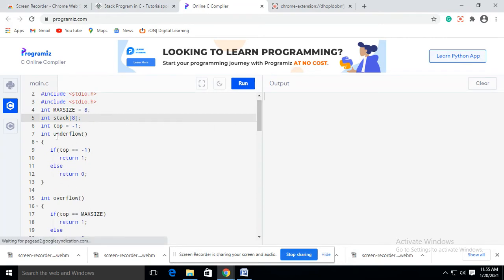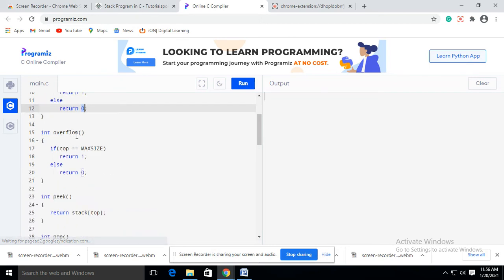So first is the underflow condition. We have already discussed that when we say the stack is underflow, that means the stack is empty, when the value of top is equal to -1. So if top equals -1, then it will return one value, that means the stack is empty, else return 0. Okay, so this is the underflow condition.